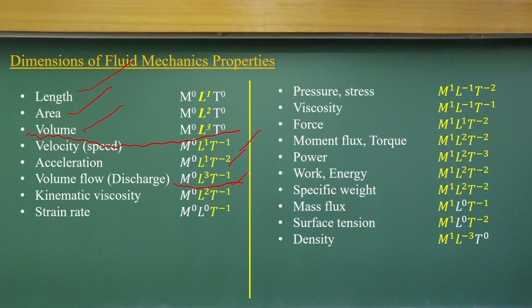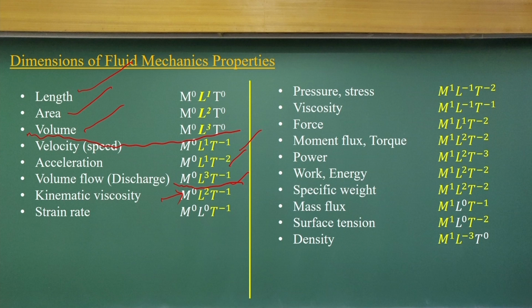Then we have come to the two different parts. One is kinematic viscosity, as we discussed in Newton's law of viscosity, that it is independent of mass. So, you can understand it has dimensions of length and time. In a similar way, the shear strain rate is also independent of mass and length.